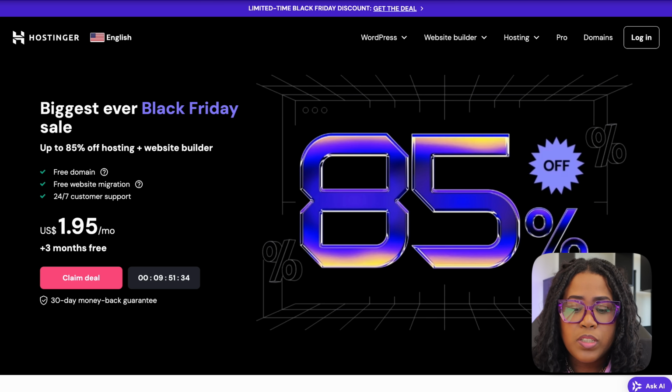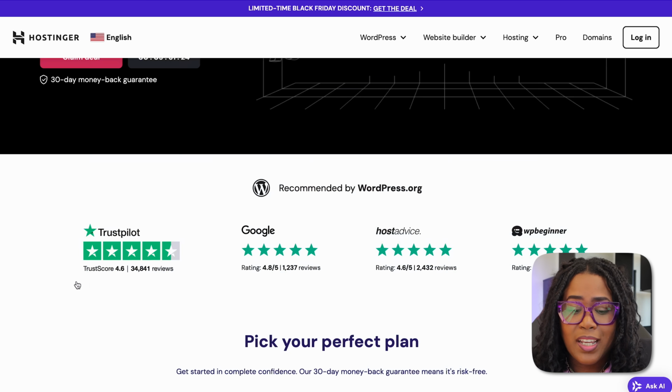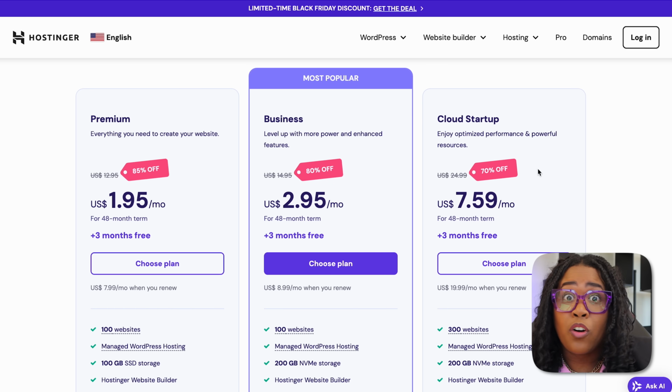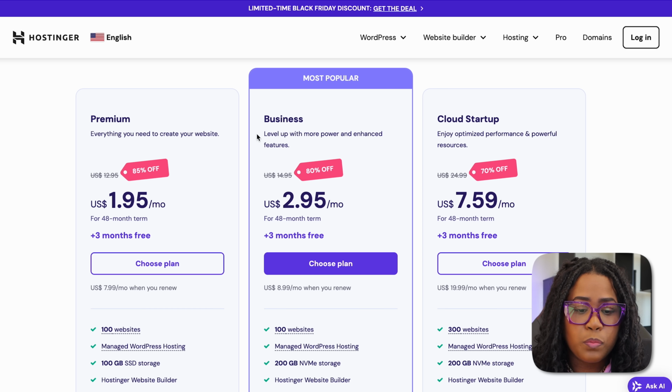When you are in Hostinger, what you're going to do is claim that deal, and then it's going to ask you to select a plan. Now, in order for this to work the way that we want it to, the best one to really go with is going to be a business plan, which is only about $3 a month.